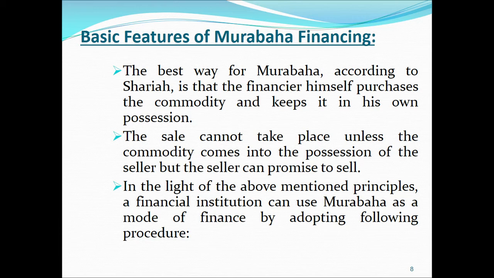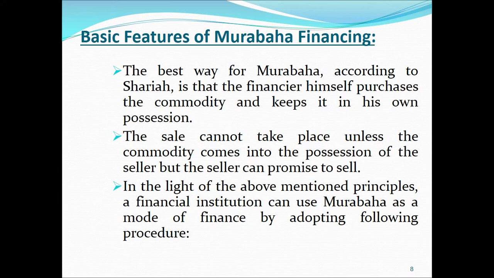But obviously there are some issues involved, because if the Islamic bank is selecting or purchasing the asset, the client might have certain objections on this transaction. In terms of the price of the commodity, the client might not be satisfied. The quality of the product might not be according to the choice of the client.